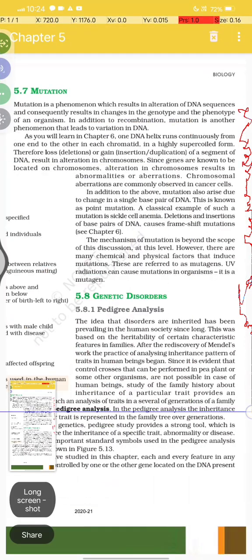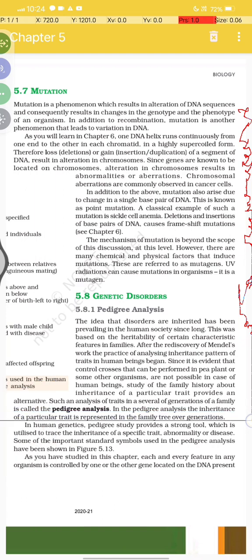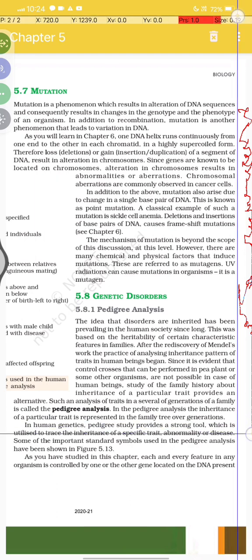Okay, and in the pedigree analysis, the inheritance of a particular trait is represented in the family tree over the generations. In humans, genetic pedigree study provides a strong tool which is utilized to trace the inheritance of a specific trait, abnormality or disease. Some of the important standard symbols used in pedigree analysis have been shown in the figure. And as you have studied in the chapter, every feature in an organism is controlled by one or other gene located on the DNA present.